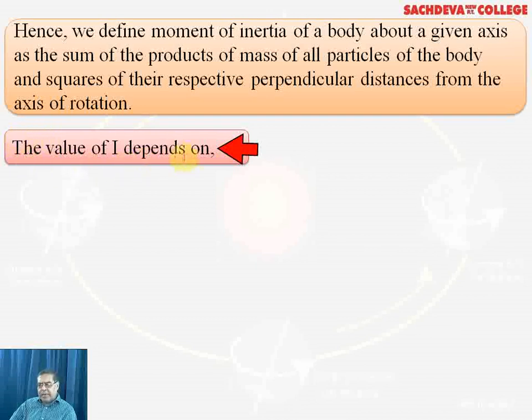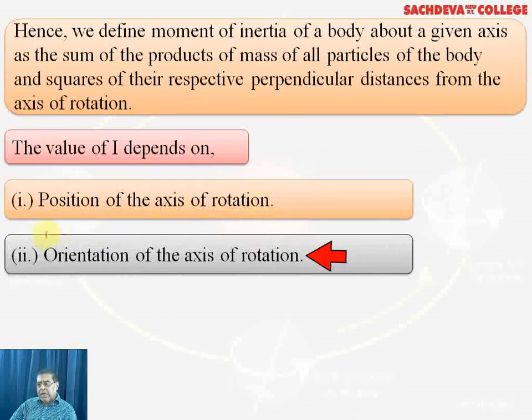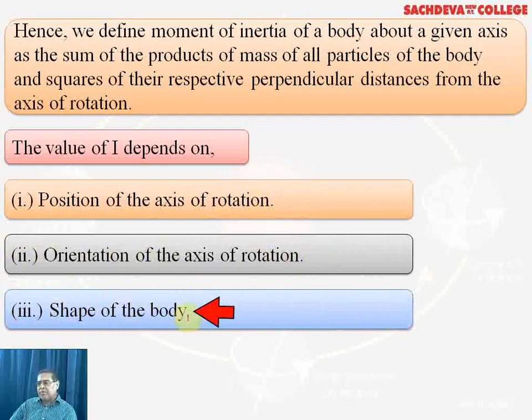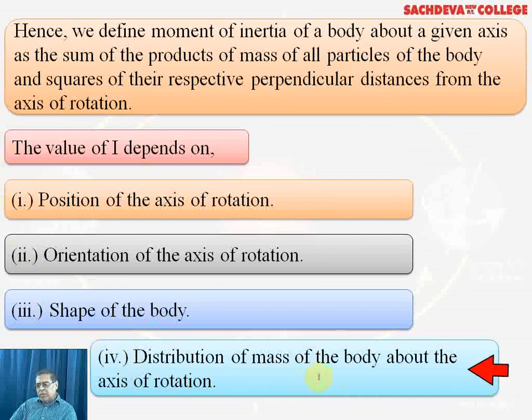Now, we are covering the dependency of I, that is the moment of inertia. Number one, it depends upon the position of the axis of rotation. Then the orientation, that is the angle at which the body is inclined. Then it is the shape of the body, that matters a lot. Shape can be triangular, in the form of a polygon, octagonal, various types of shape of the body, because then the axis of rotation goes on changing. And fourth is the distribution of mass of the body about the axis of rotation.